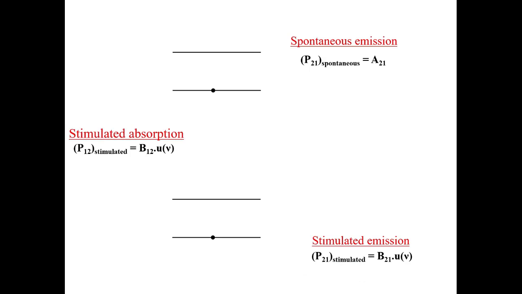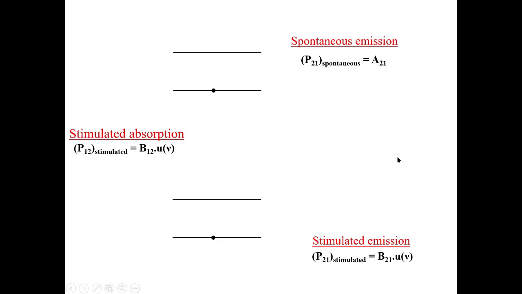So in stimulated absorption, the incoming photon is absorbed by the electron in the ground state, and the electron jumps to the excited state. This process is known as stimulated absorption. After stimulated absorption, the electron stays in the excited state for a very small time duration, and then it returns to its ground state by releasing a photon. This process is known as spontaneous emission.